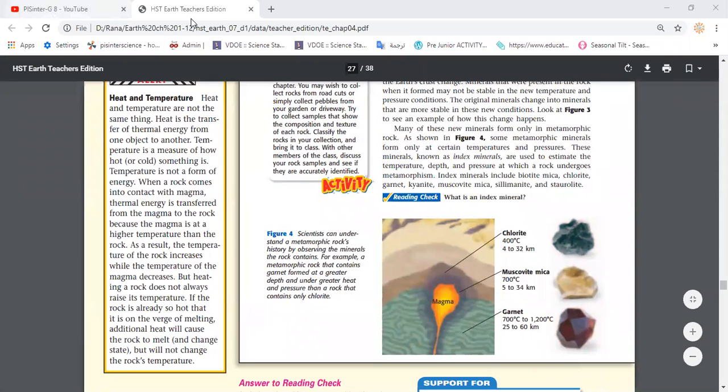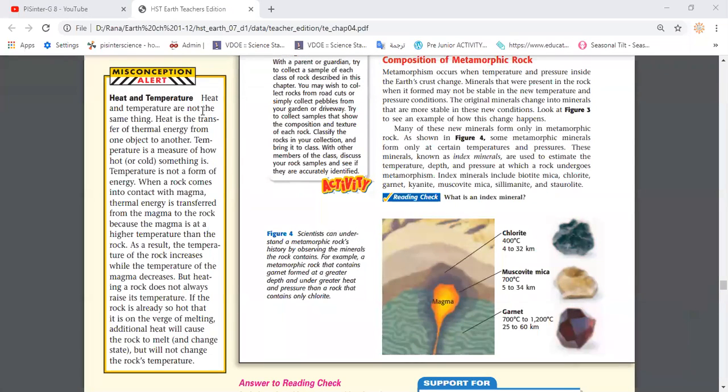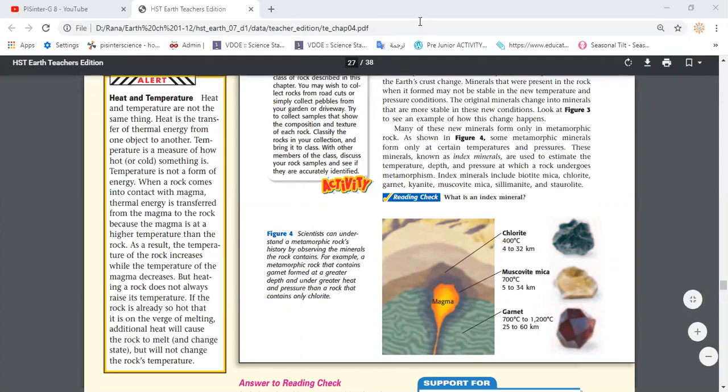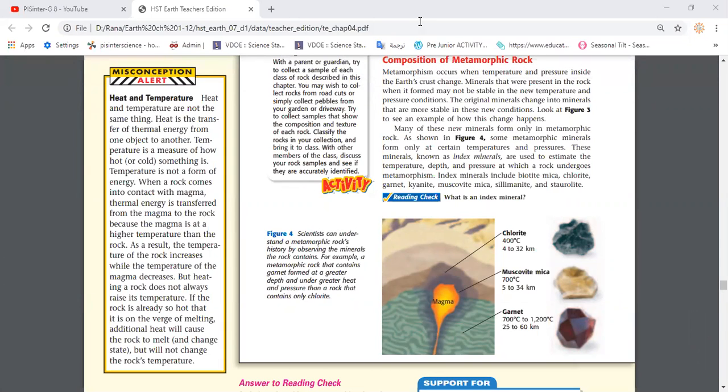Any rock can. Okay, yes, Hannah Hamdi can answer. The origin of a metamorphic rock could be any other rock or another metamorphic rock. Okay, it could be made of any one of the three types of rock. What are the conditions that could cause the formation of metamorphic rock? Yes, Hannah? Heat and pressure. So once a rock is exposed to extreme heat and pressure, it could change into a metamorphic